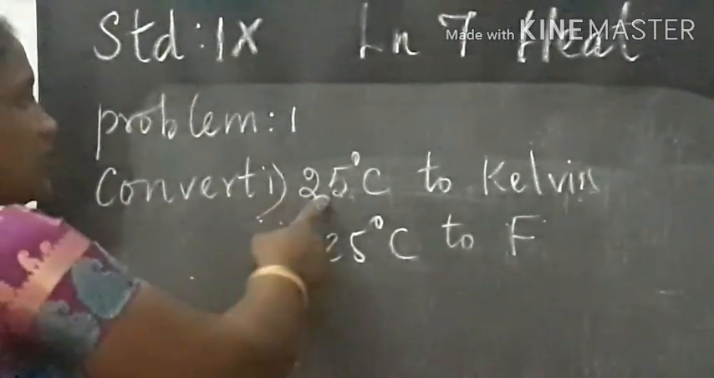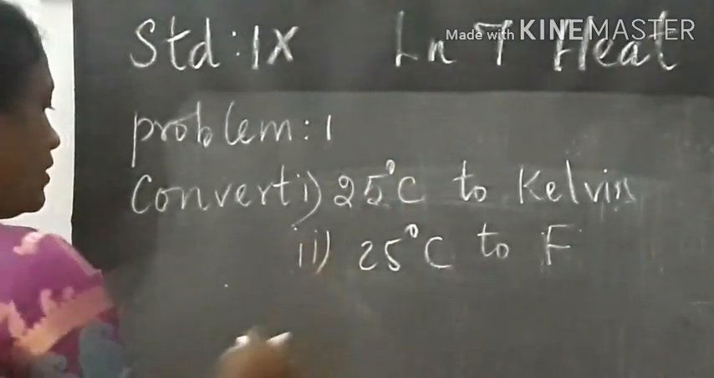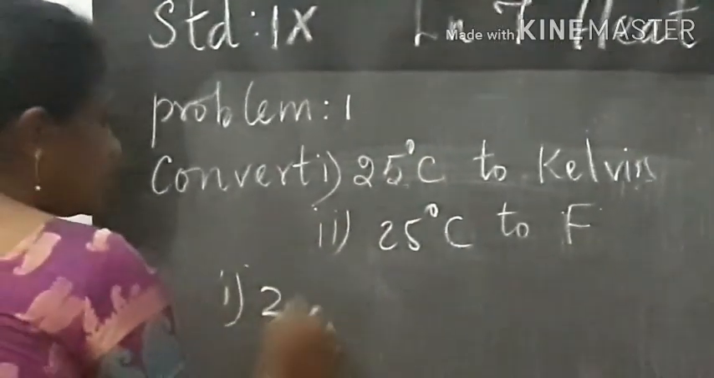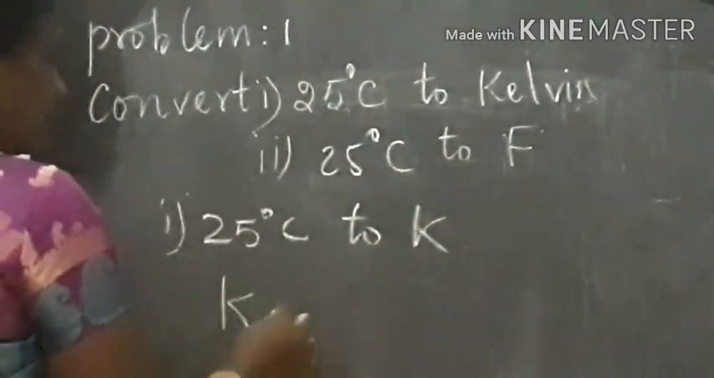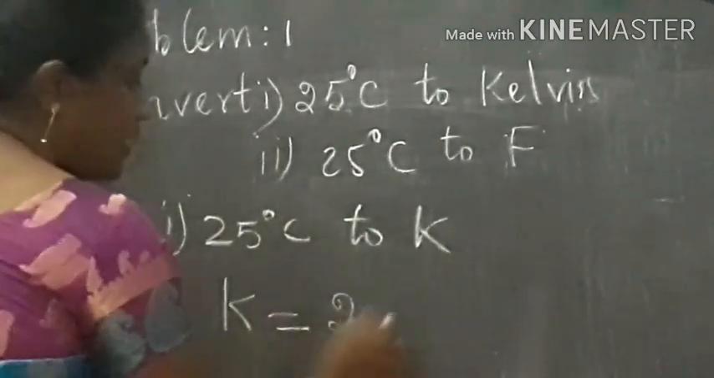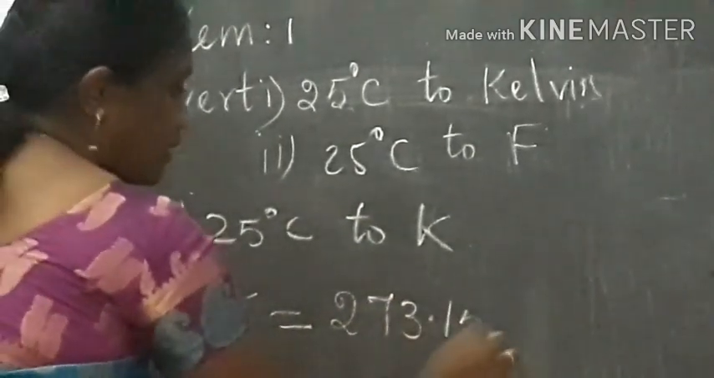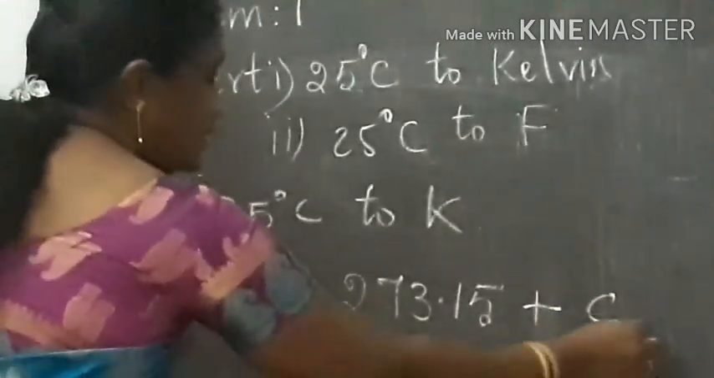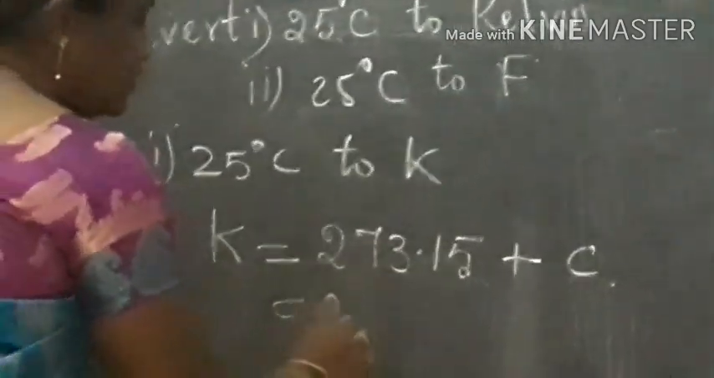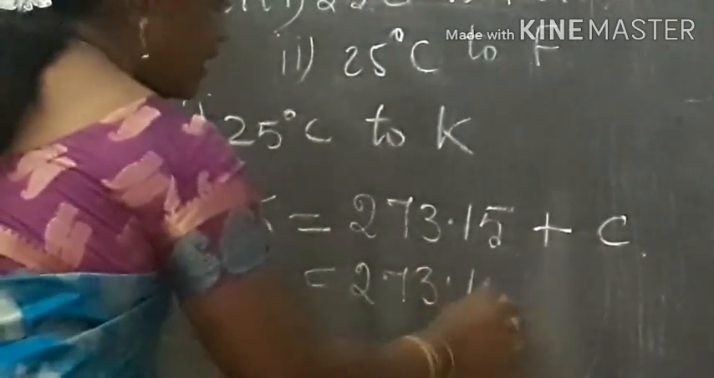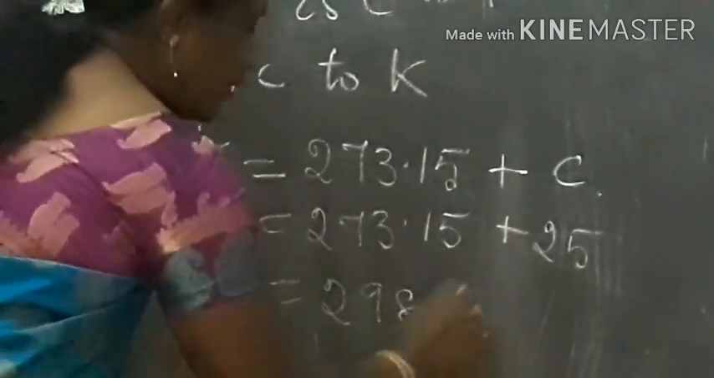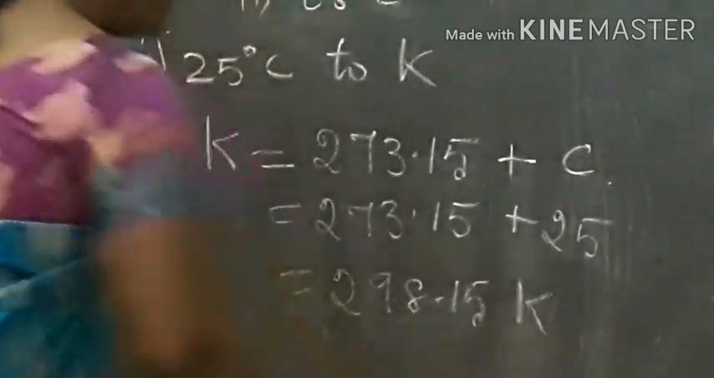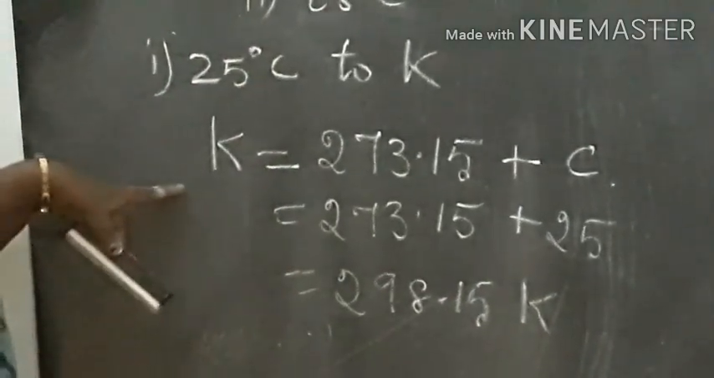So convert 25 degrees Celsius to Kelvin. We know the formula, it is K = 273.15 plus C, isn't it? So that is equal to 273.15 plus 25, which is equal to 298.15 Kelvin.